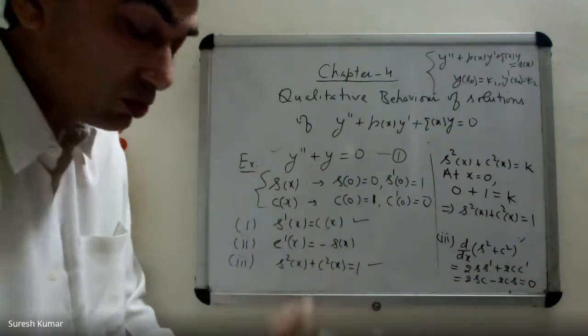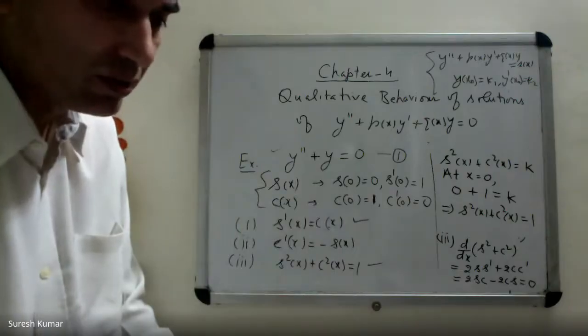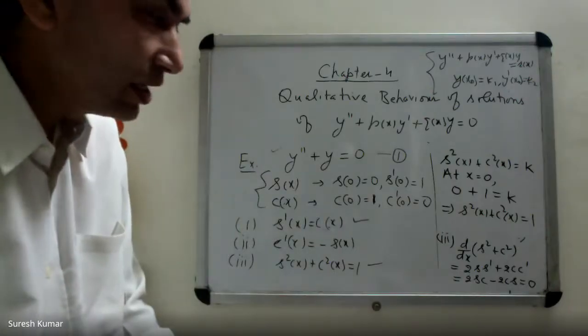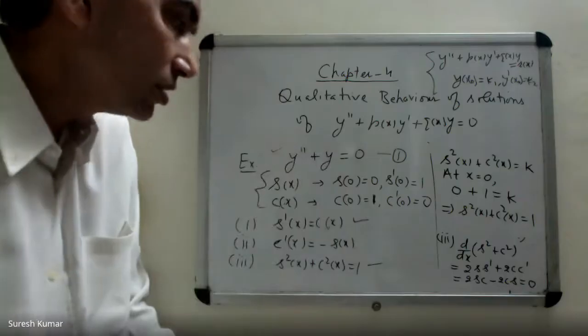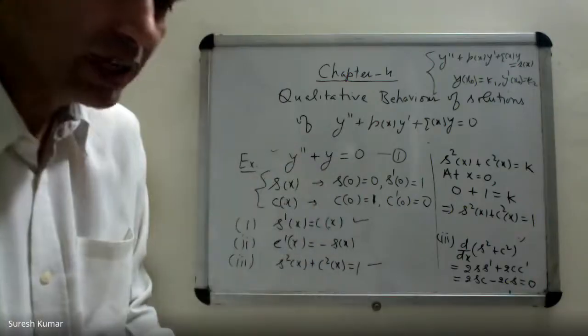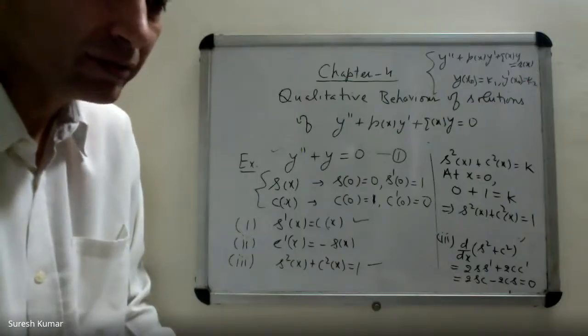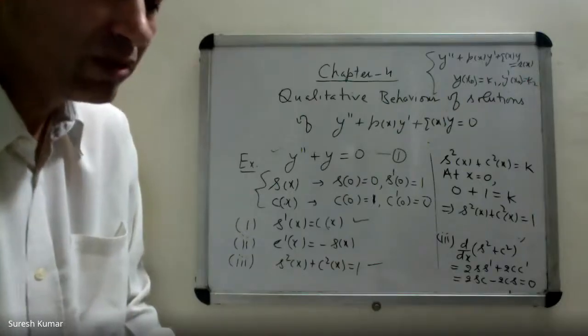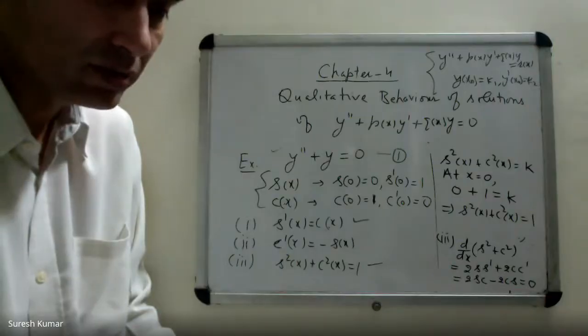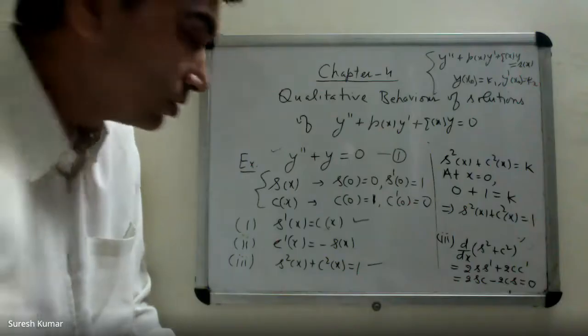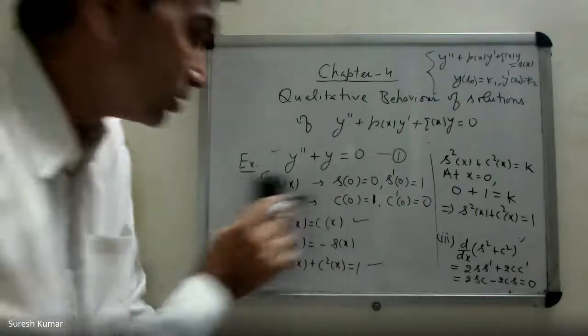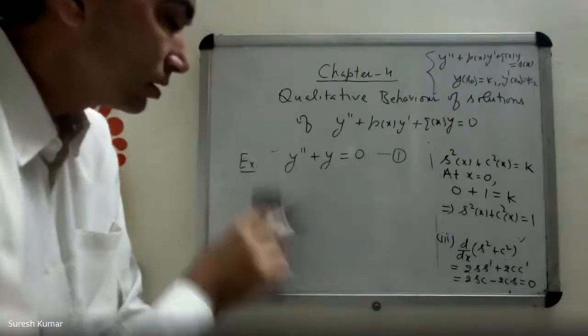Okay, likewise you can prove other properties of sine and cosine functions. So the idea is that without solving the equation, this is a simple equation, you know the solution in advance, but suppose you have an equation which is not solvable exactly, then how to see the behavior of solutions without solving it? So why are we saying here that if y is a solution, then y prime is also a solution of the equation? It's very simple. It's true in general.